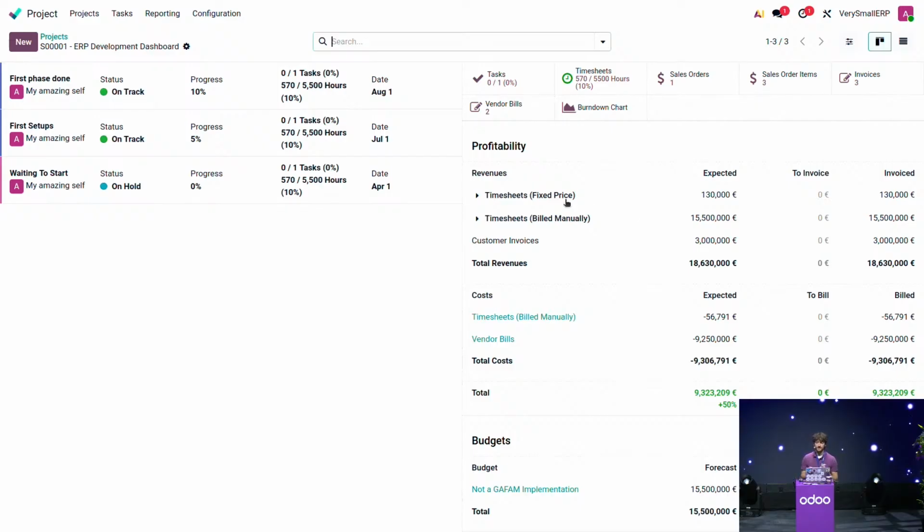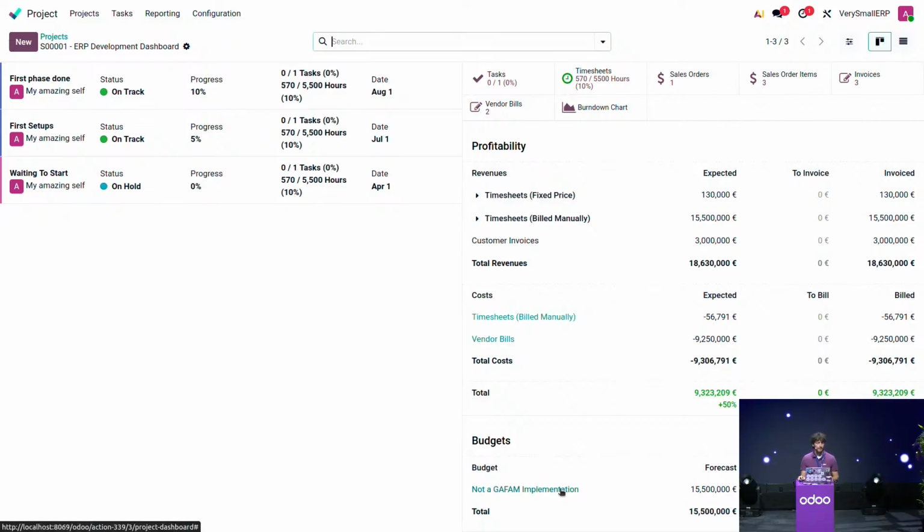Once again, since it is a billable project, I am able to check all the revenues and costs of my project, which is great, but I don't really have the detail. I mean, of course, I know what has been timesheeted and what is linked to vendor bills, but I don't know what is for hardware, what is for services, what is for implementation, and so on. So what can I do to solve that?